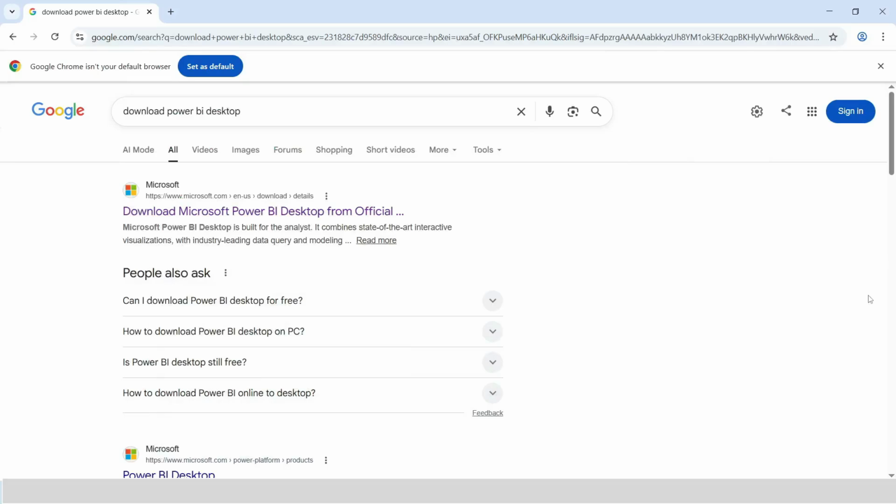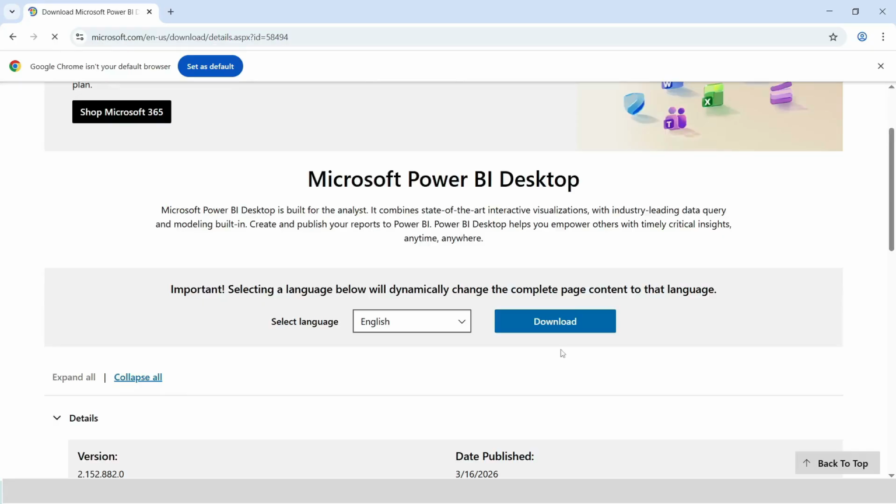Today I'm going to install Power BI Desktop in my laptop. For that I'm going to download the file from the Microsoft link. This is the link where you can download the file. Since I already downloaded the file, I'm going to install it.